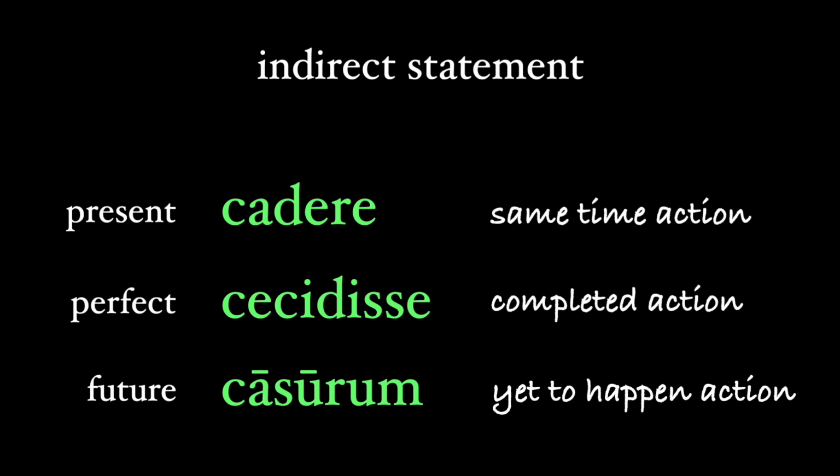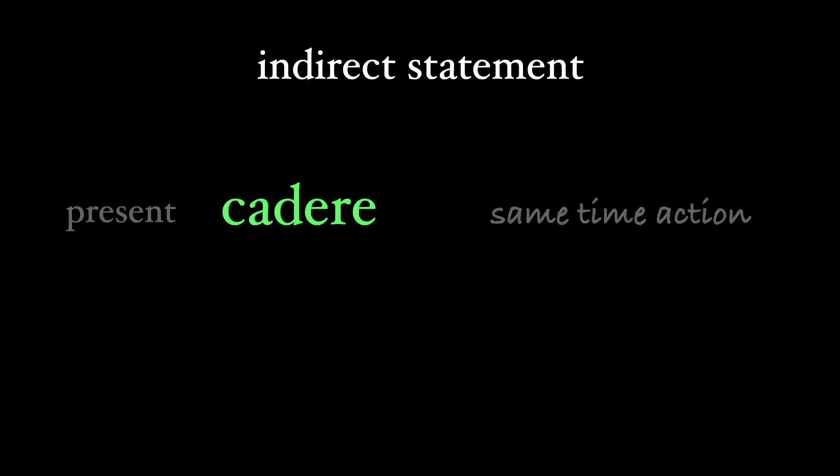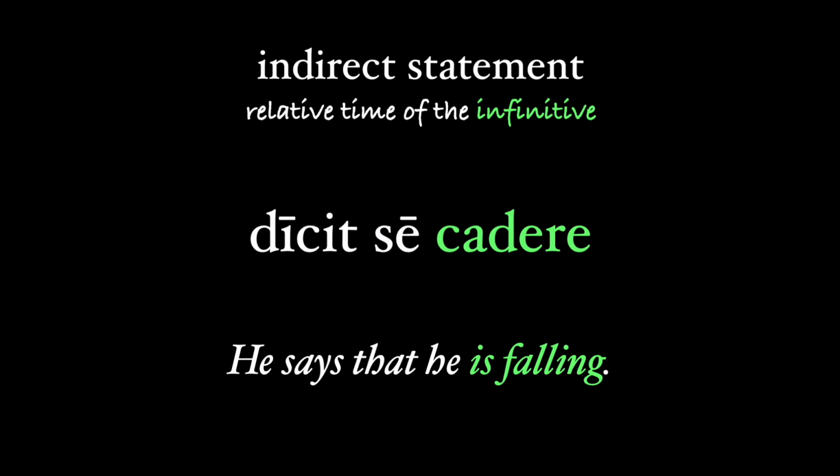So when we change tenses of our infinitive in indirect statement, the time of the action is going to depend on, or anchor in, the tense of our head verb. Let me explain with our basic sentence from before. Dicit se cadere. He says that he is falling. Our present tense cadere shows an action happening at the same time as our main verb dicit.